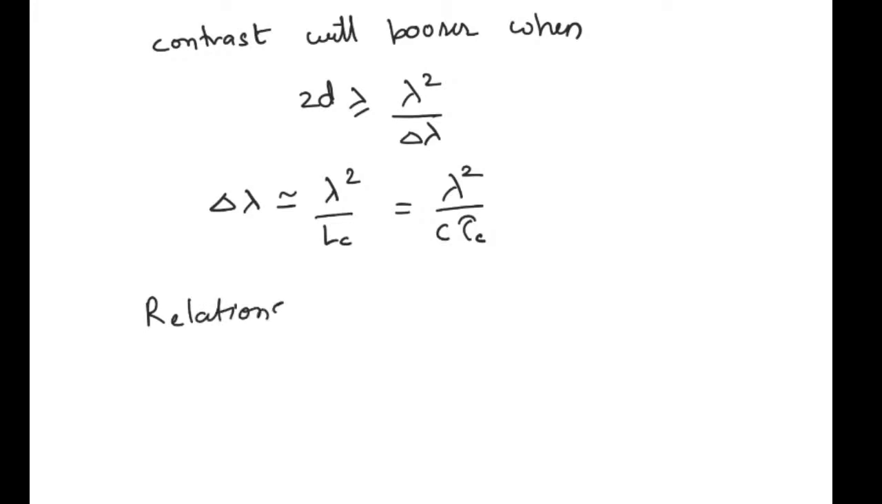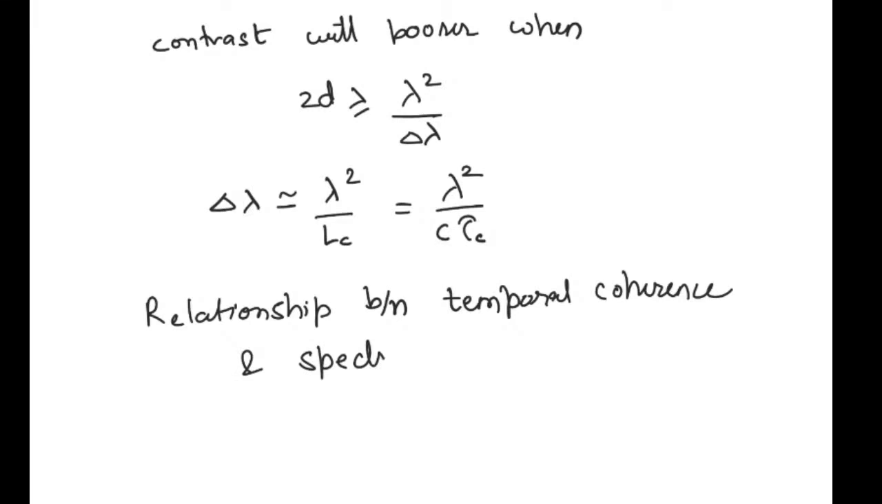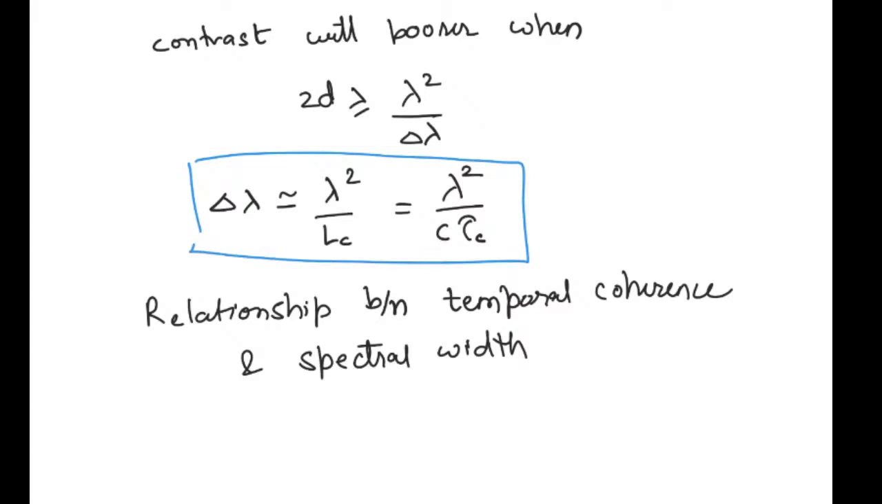You can also call it the relationship between temporal coherence and spectral width. This is a very important relationship. And what is delta lambda? Here we chose it such that we have lambda starting from here, and here we are reaching at delta lambda by 2, but this relationship will also be true for